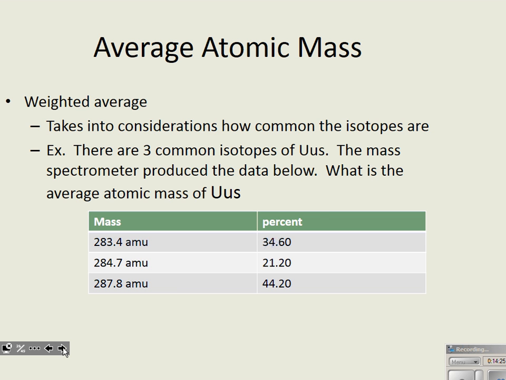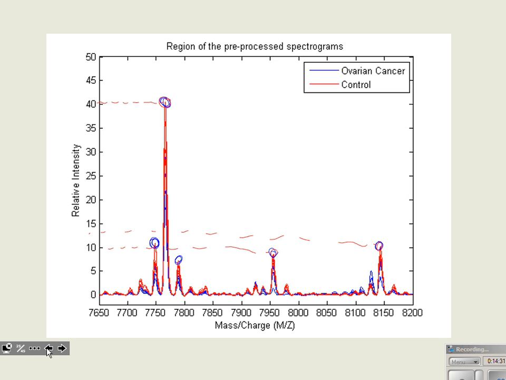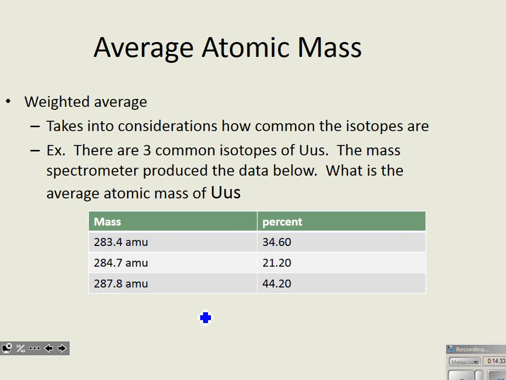So here's some data that's been cleaned up in a chart. Again, it would come from something that looks like this. And if we want the weighted average, what we're going to do is use the mass percent to get the weights for each of the different isotopes. So if this is 283.4 atomic mass units, we will take 34.6% of that number.